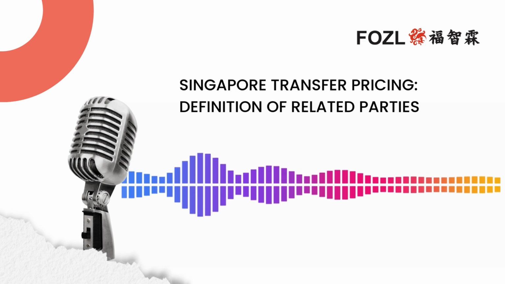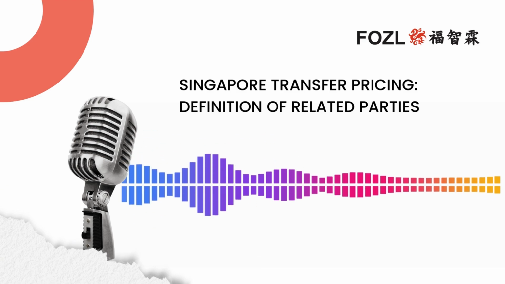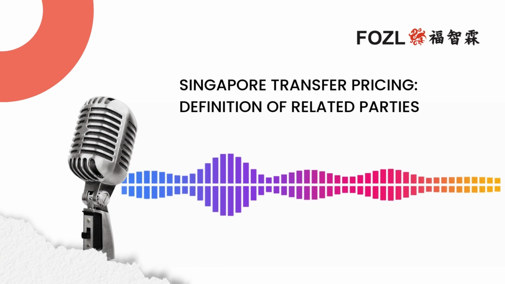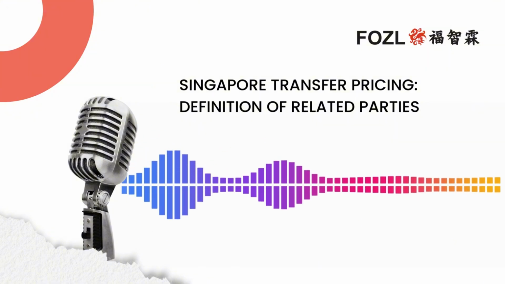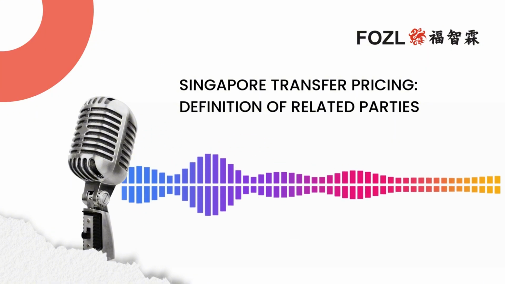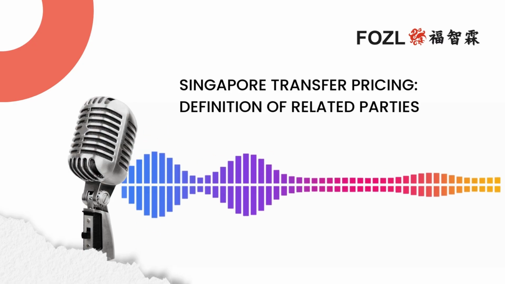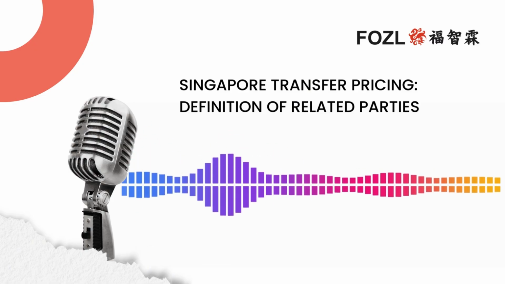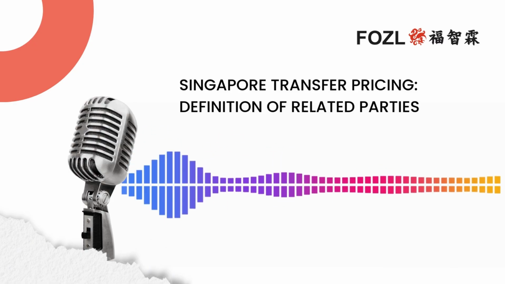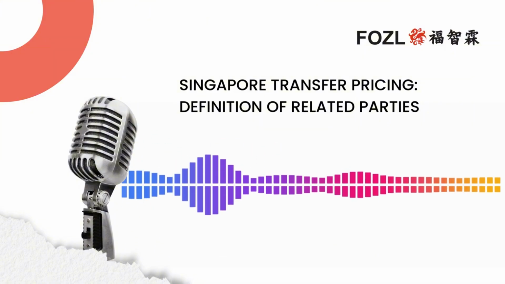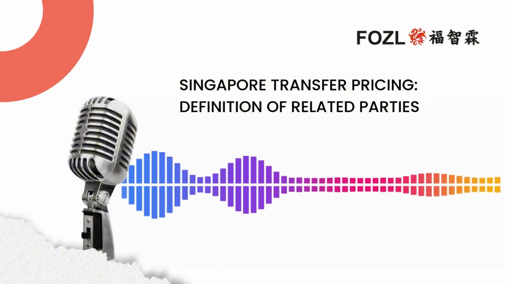And what's really interesting is that the SITA doesn't set a specific ownership threshold for related parties. Like some countries say if you own more than 50%, boom, you're related. It makes you wonder why they don't have a specific number. I know. So instead of just looking at the numbers, Singapore really digs deep into the relationship between those companies. They want to understand who's pulling the strings, regardless of how much they own on paper.